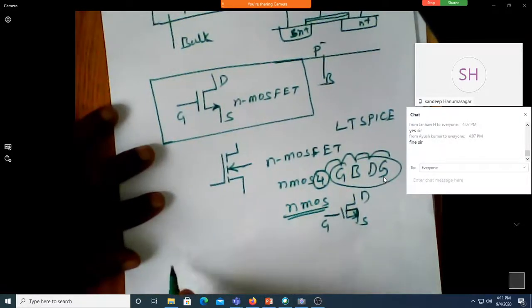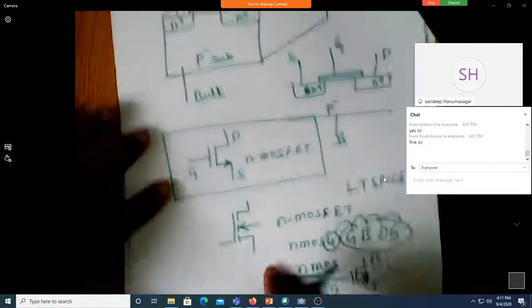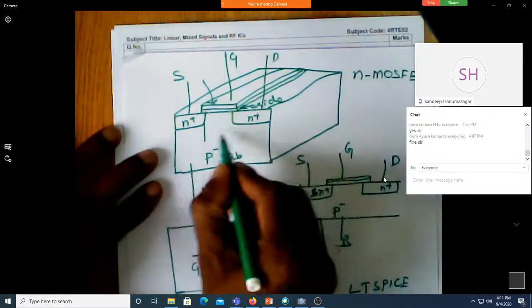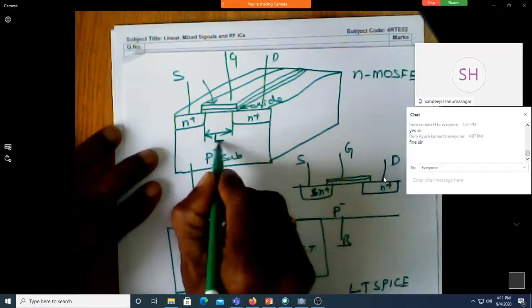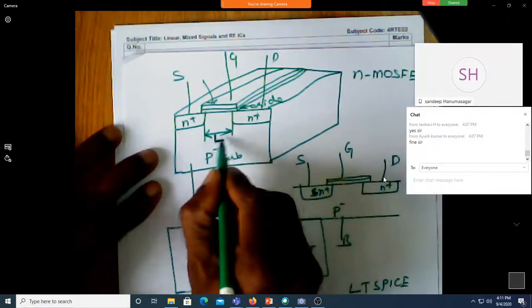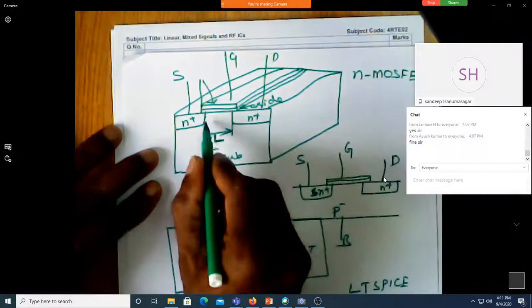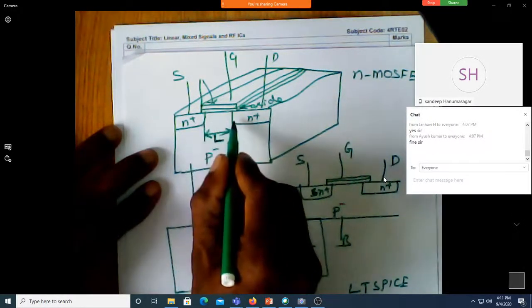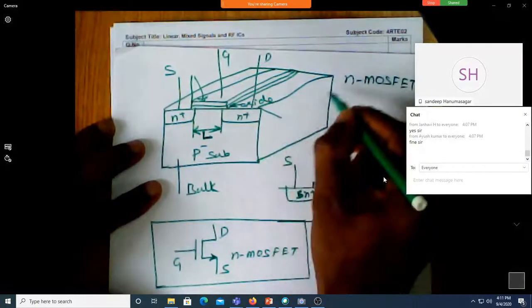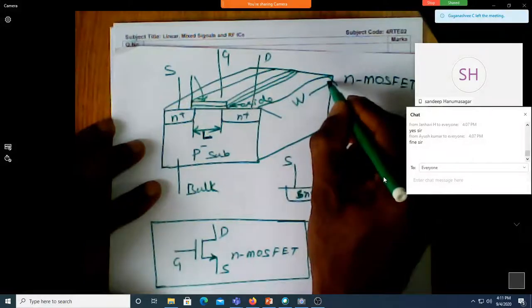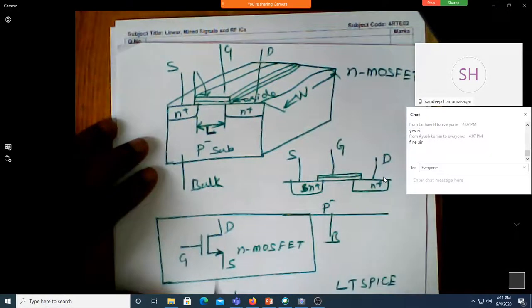We'll just write the symbol of the MOSFET again. Before I proceed, shall I say this as the length of the MOSFET? This is the length. We also call it gate length, that is from here to here, not from this edge to this edge, but from the edge of the source to the edge of the drain. So this is length, whereas the width is this. So this is the width of the transistor. You can either change length or width of the transistor.